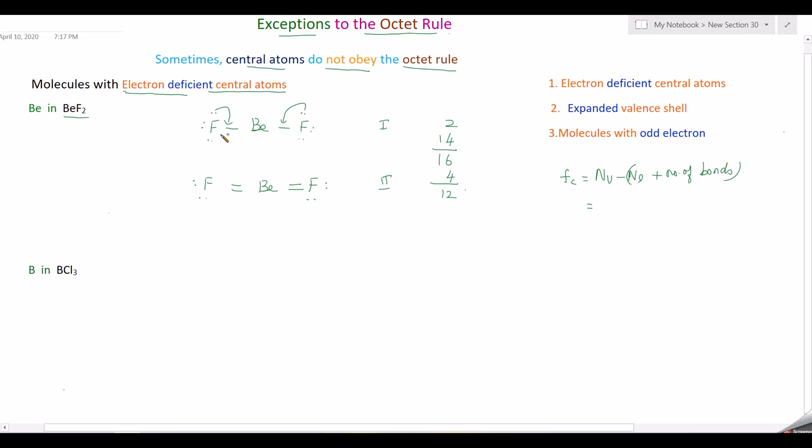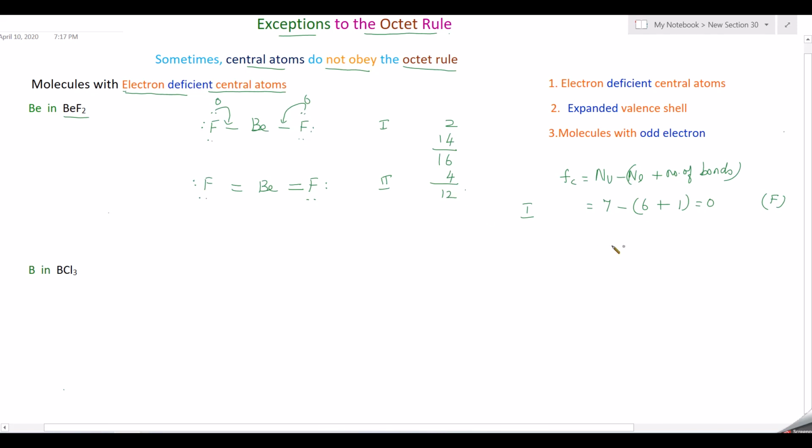So first you take fluorine and calculate in the first structure. The valence electrons for fluorine is 7 minus the lone pair electrons here 6 plus the number of bonds 1, that will be equal to 0. So both the fluorines have 0 as the formal charge.